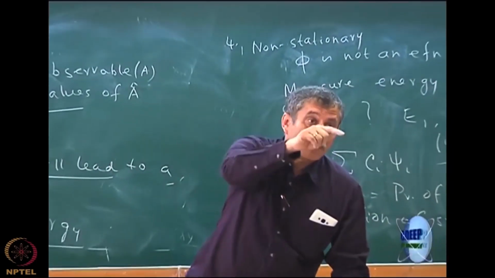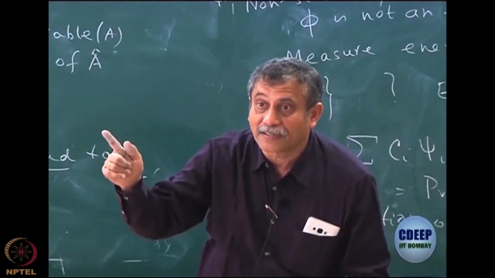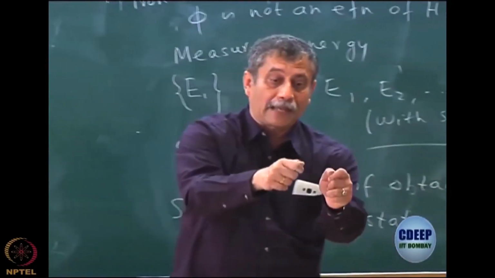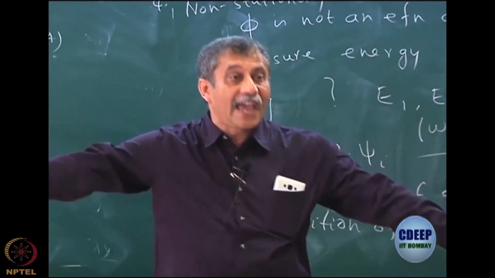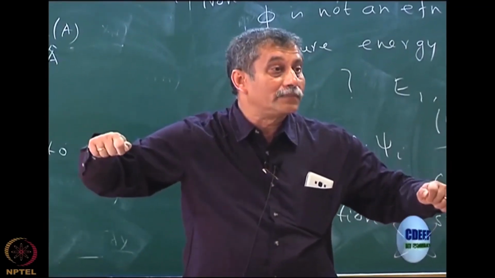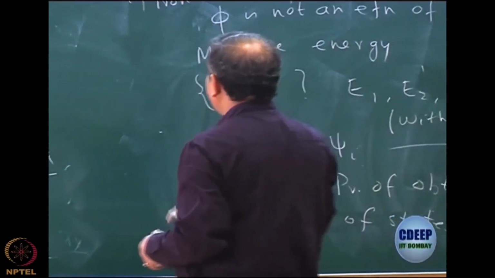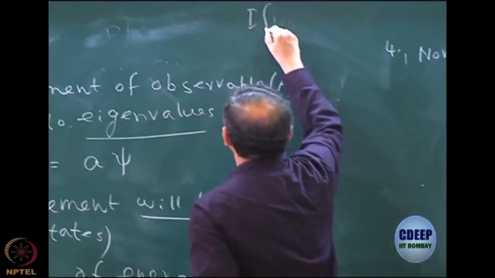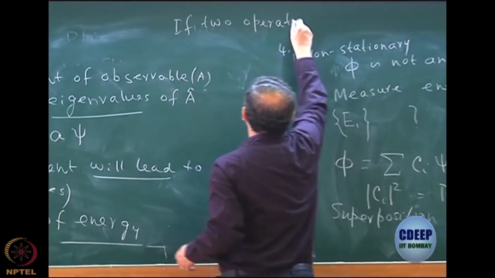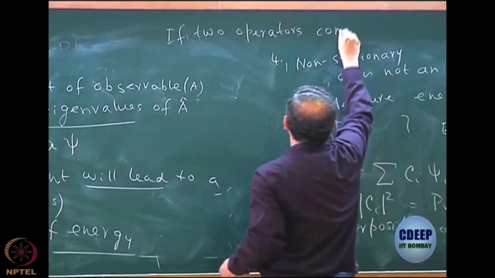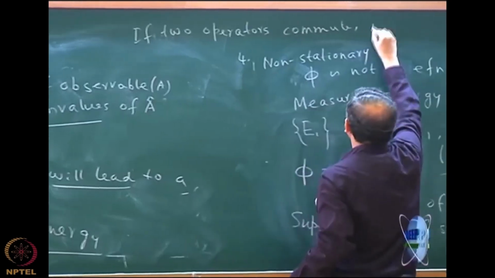Once you have locked a state into a stationary state, then you have no problem. The question that is also very important is, can I have a stationary state for multiple operators? That is, I calculate energy, I calculate angular momentum, I calculate dipole moment, many things. The answer is yes, if those operators mutually commute. So that is where there is a very interesting theorem which says that if two operators commute, they have simultaneous eigenfunctions. Again, we had discussed this theorem in detail. If two operators, which are Hermitian operators of course, commute, they have simultaneous eigenfunctions.